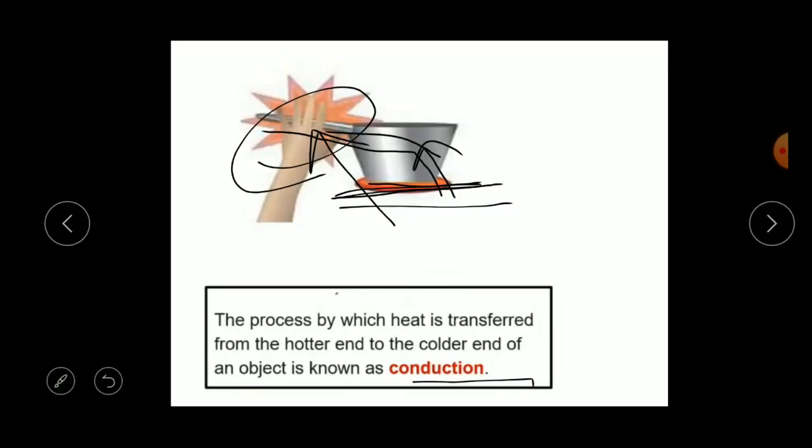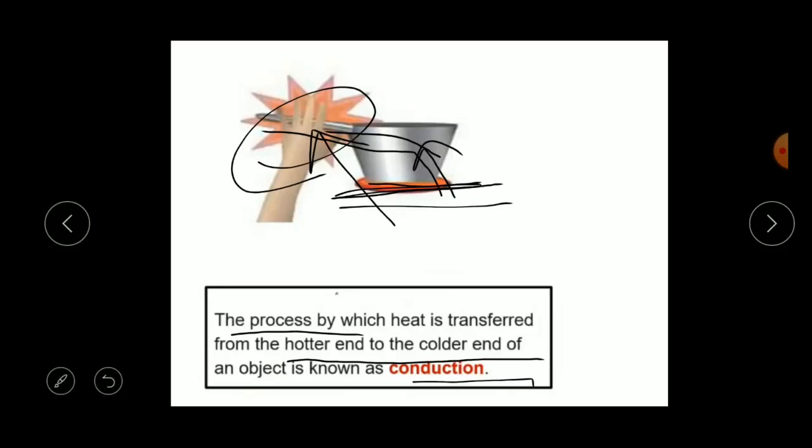And children, conduction only occurs in a solid. So the process by which heat is transferred from the hotter end to the colder end of an object is known as conduction, and conduction occurs in solids.